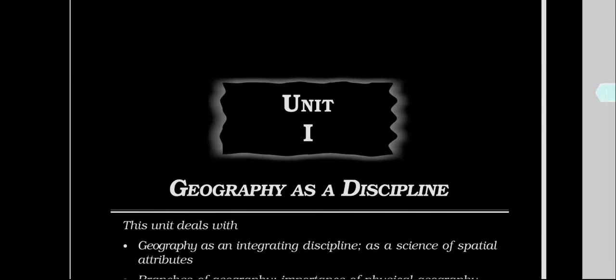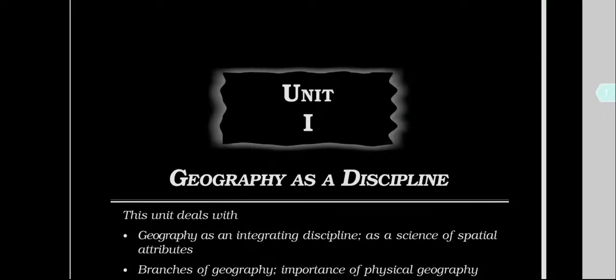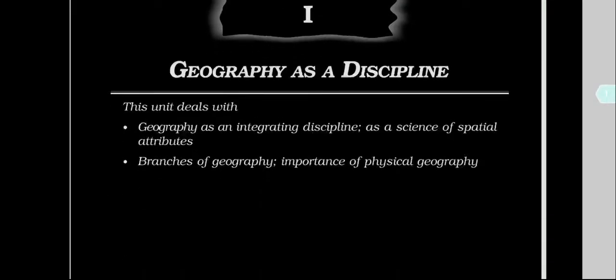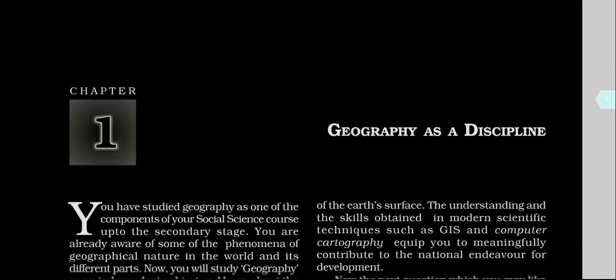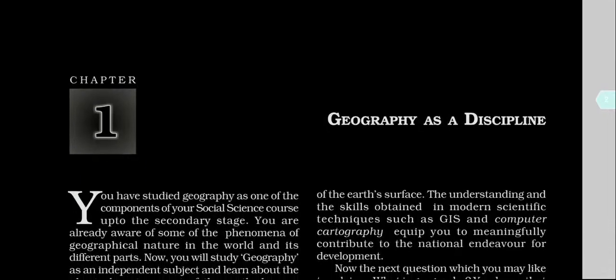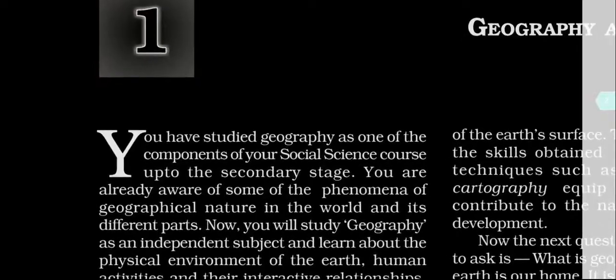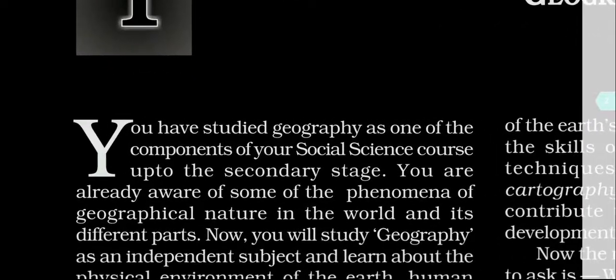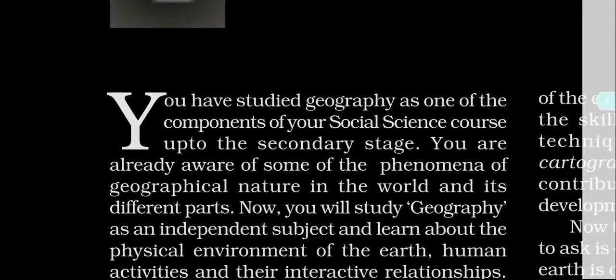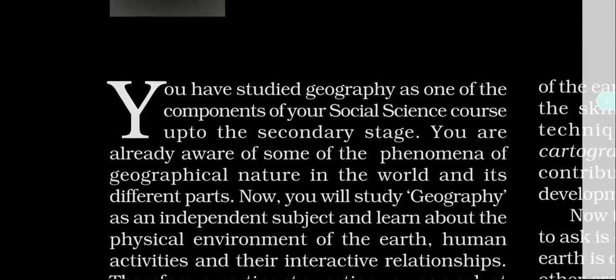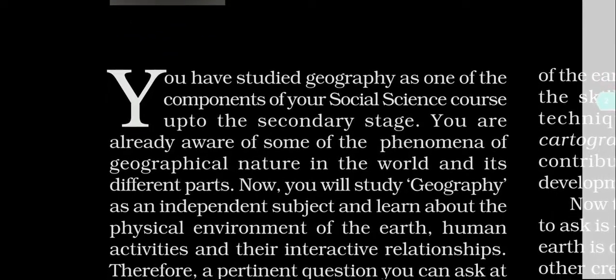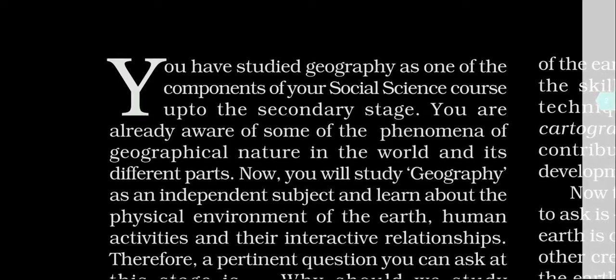So here we can see we are going to start geography as a discipline. First of all, this is the first paragraph. You have studied geography as one of the components of your social sciences courses above after the secondary stage. Okay, this is obvious.